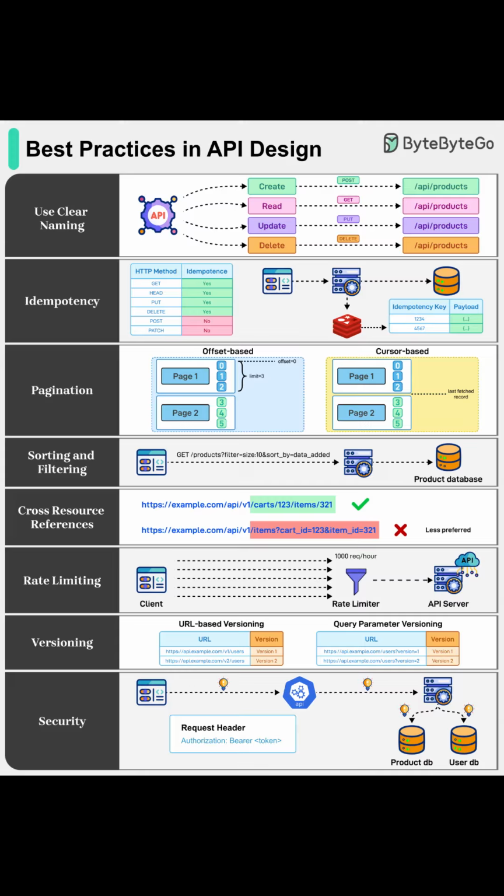Rate limiting is another must. By controlling how many requests users can make within a time window, you protect your API from abuse and guarantee reliability even during high demand. Typical rate limiters throttle excess requests so your server remains stable.